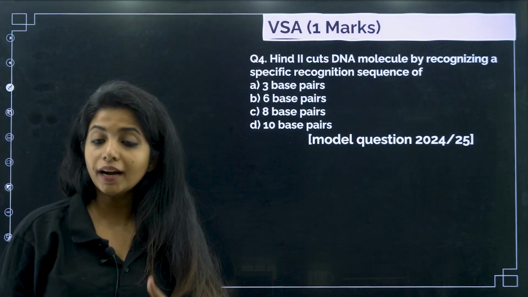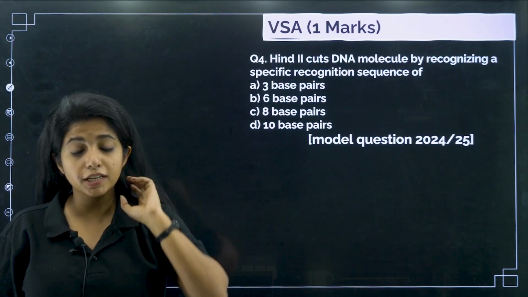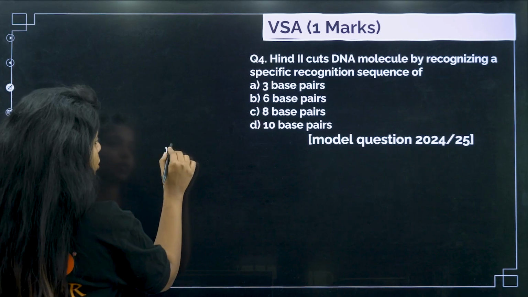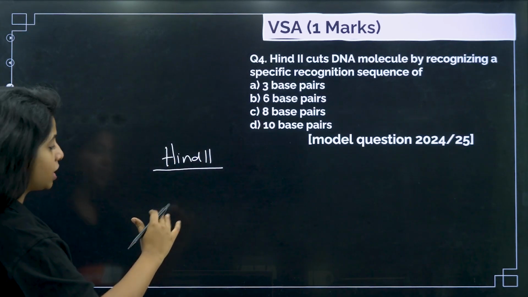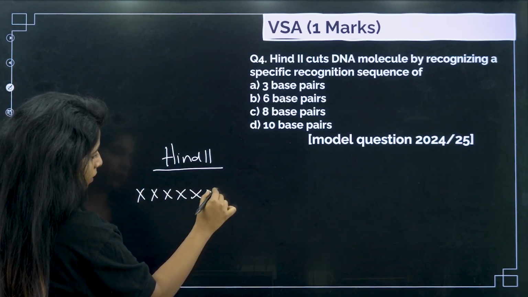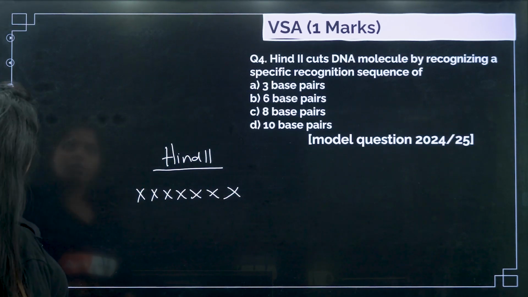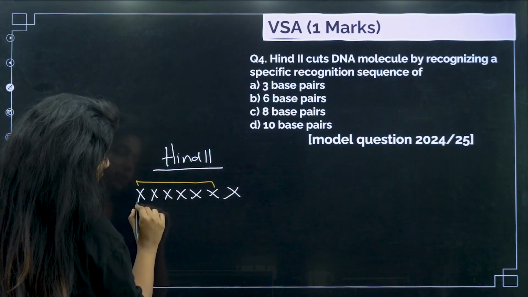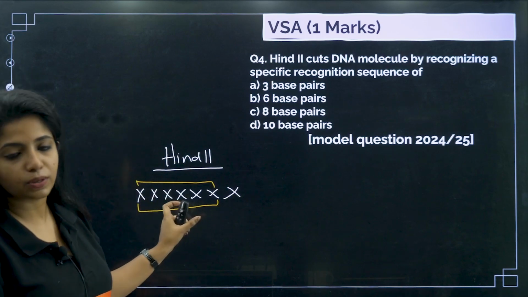Now, Hind II cuts DNA molecule by recognizing a specific recognition sequence of what? This was the first restriction enzyme that was found. So basically, Hind II is a restriction enzyme. It has to cut a DNA sequence. But how many base pairs should be there? Almost 6 base pairs. 1, 2, 3, 4, 5, 6. There should be 6 base pairs in which this is a recognition sequence. What do you call it?